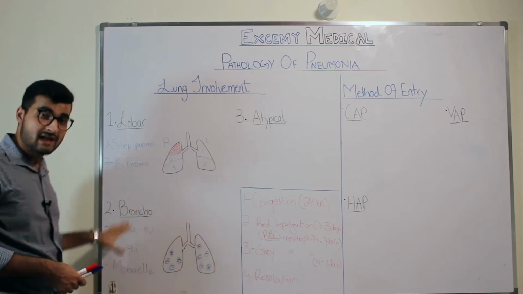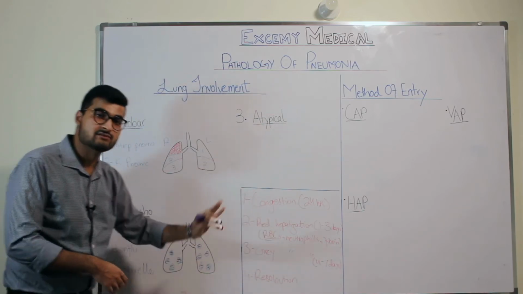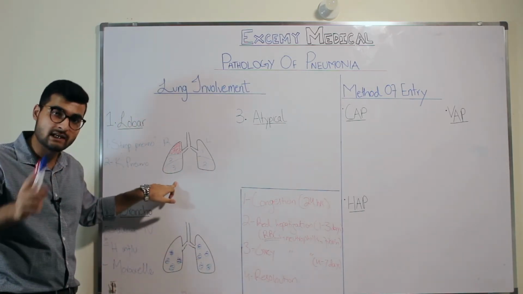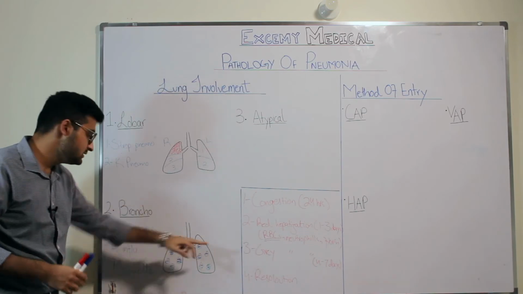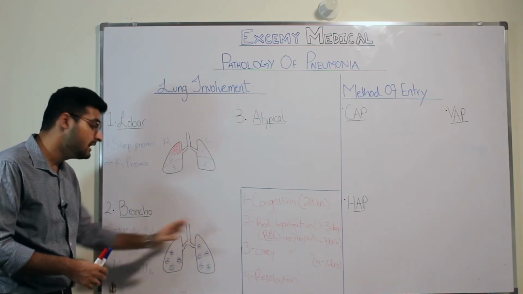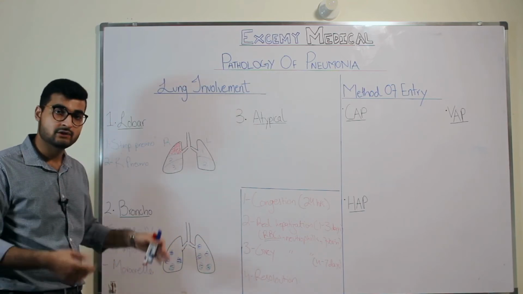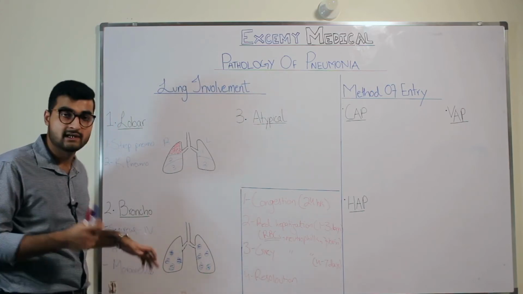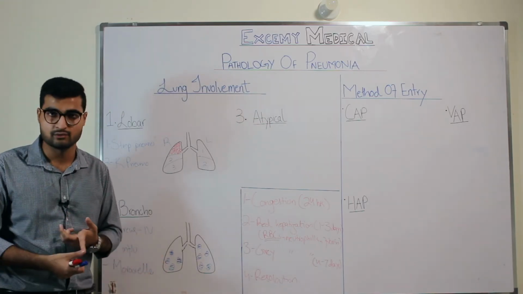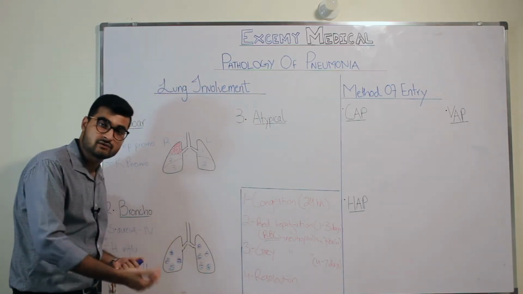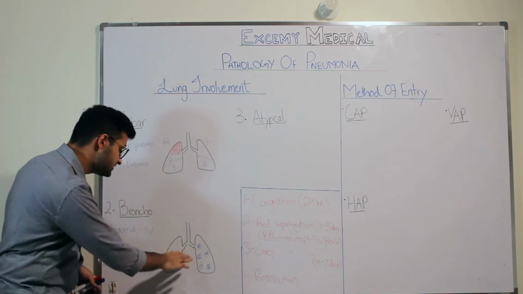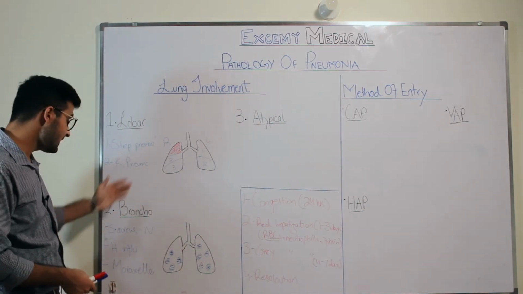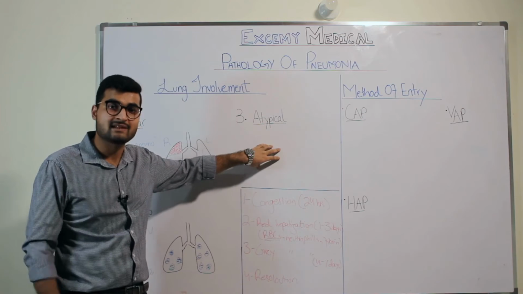Now, unlike lobar pneumonia, in bronchopneumonia you don't have all of these stages. No, you have a patchy involvement. And one thing to note, in lobar pneumonia you had a unilateral, one lobar involvement, right? But in bronchopneumonia, you have a patchy diffuse involvement, which is bilateral, in both lungs. And it's usually going to be on the lower part of your lung. Why? Because you will have consolidation, and these consolidations are dense masses made up of usually neutrophils and mucus. Neutrophils are going to settle at the bottom due to gravity, which is why you will have more involvement of the lower lobes instead of the upper lobes in bronchopneumonia.